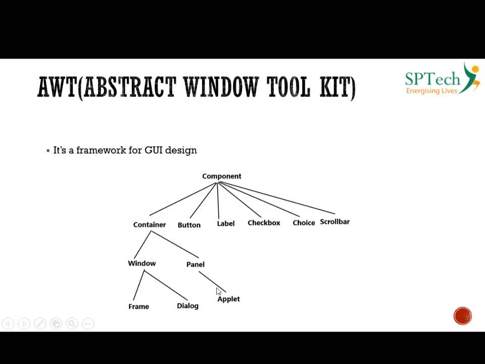Similarly, you have two more classes, Window and Panel, which extend the Container class, and the Window can further be divided into Frame and Dialog. You have a separate class called Applet also, which extends your Panel class. This is an example of the Abstract Window Toolkit in Java, and this is its hierarchical structure.